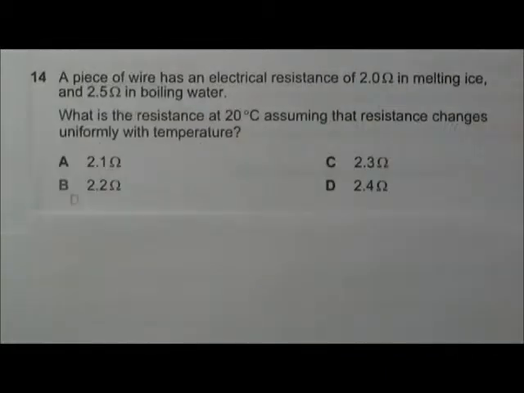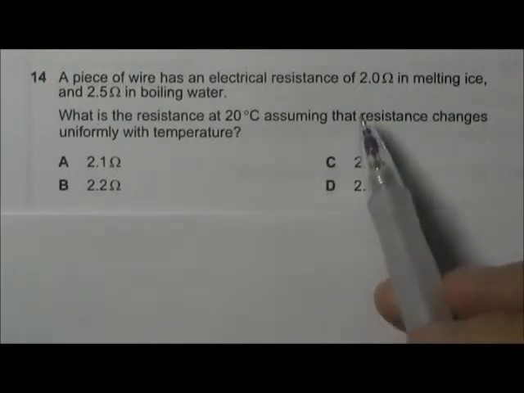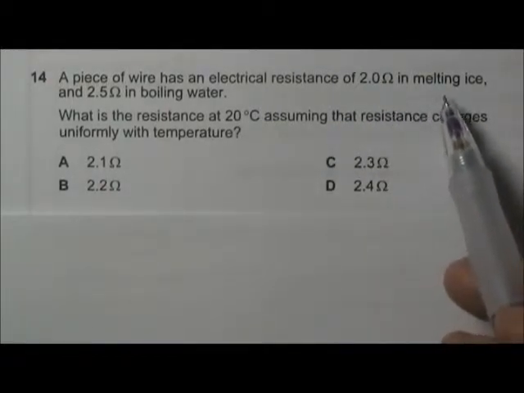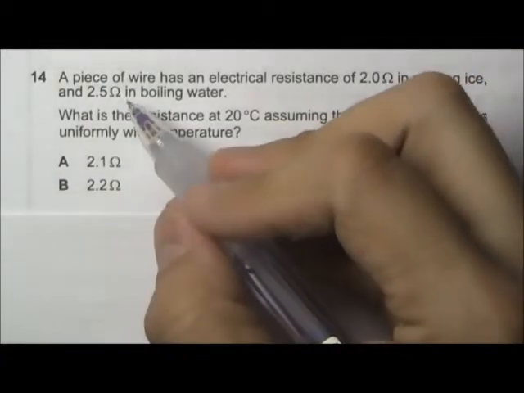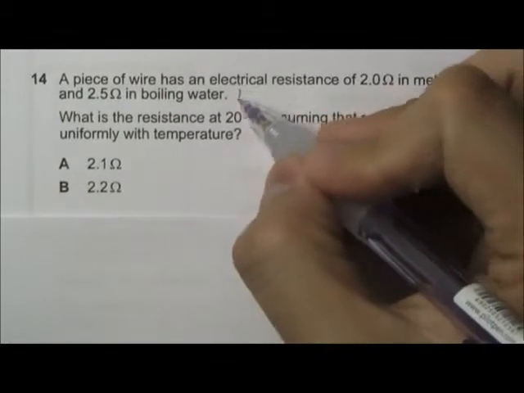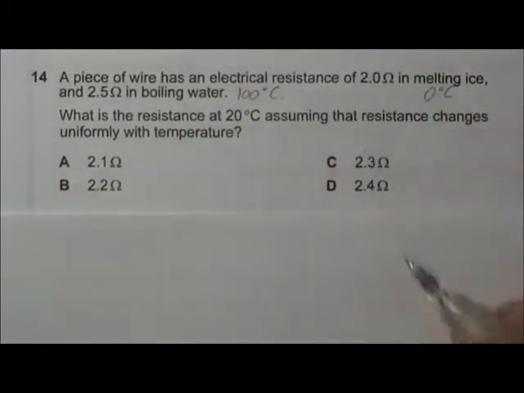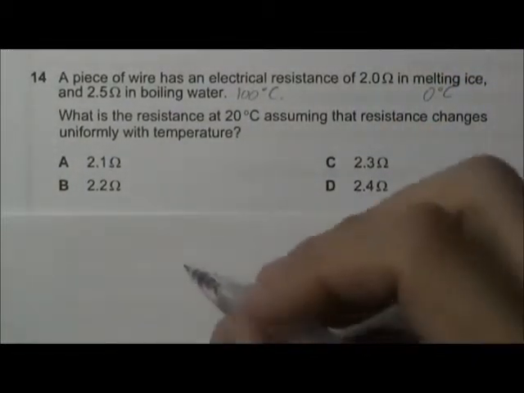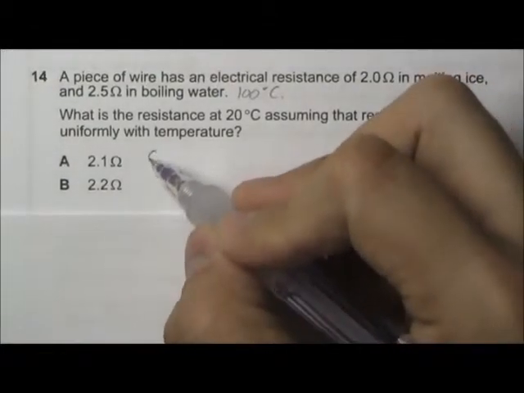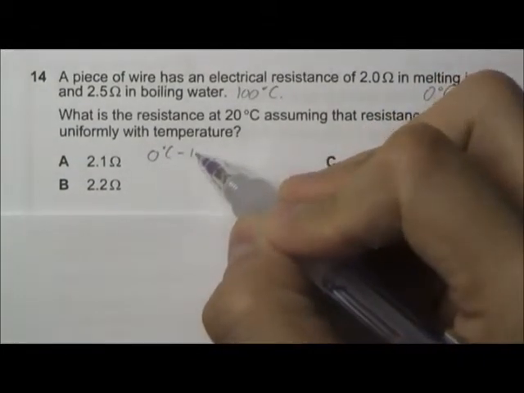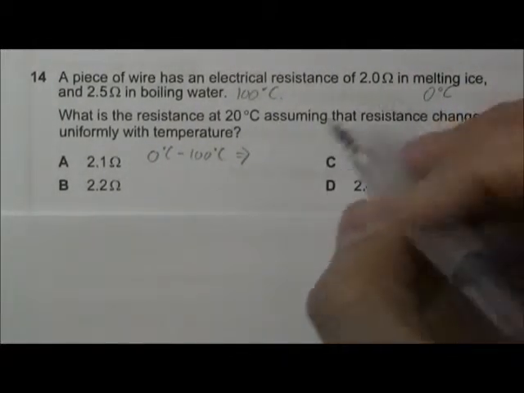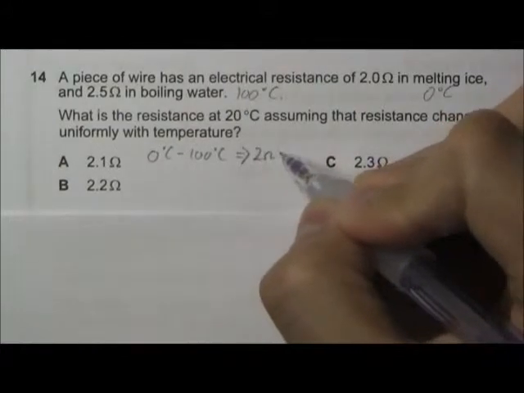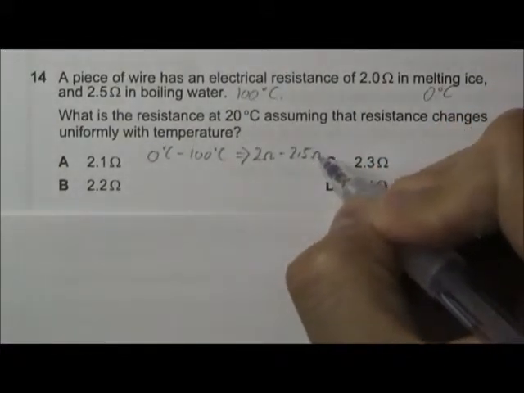A. Okay, in this question we have a piece of wire having a resistance of 2 ohm in melting ice, which is 0 degrees Celsius, and a resistance of 2.5 ohm in boiling water of 100 degrees Celsius. So we can say that when the temperature changes from 0 degrees Celsius to 100 degrees Celsius, the resistance changes from 2 ohm to 2.5 ohm.